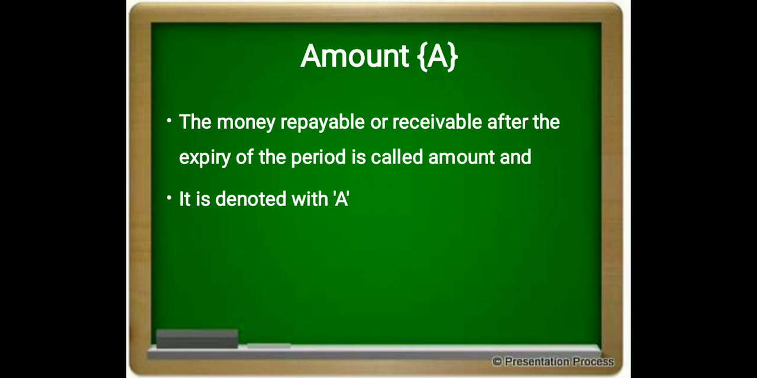Amount. The money repayable or receivable after the expiry of the period is called the amount, and it is denoted with A. R is the rate of interest. A here is the amount, the total amount that a lender will receive or the borrower will repay after a certain point of time. Amount includes the principal amount as well as the interest amount.